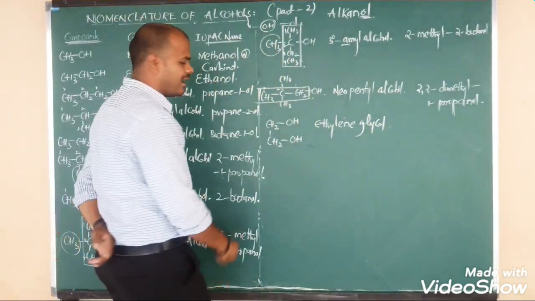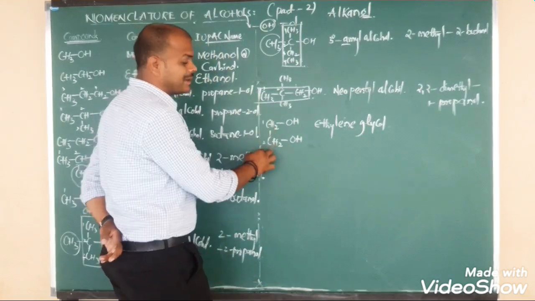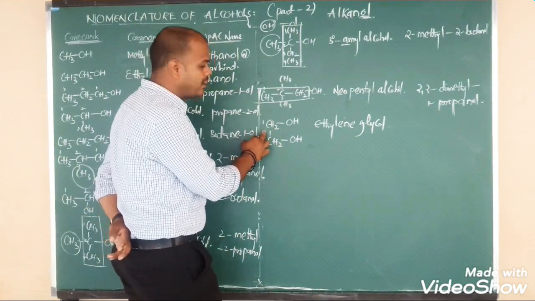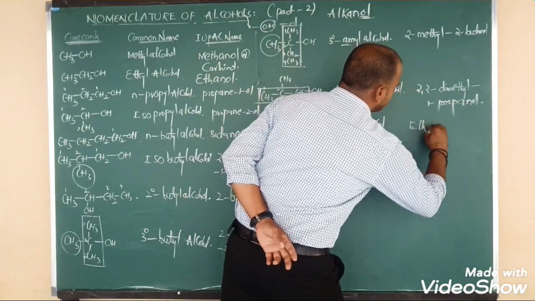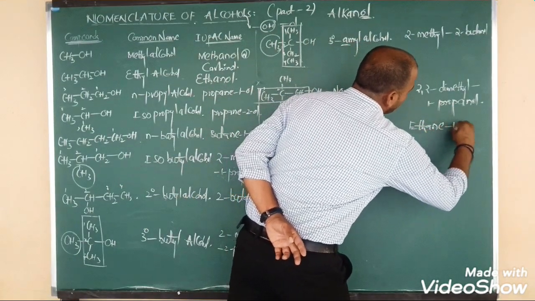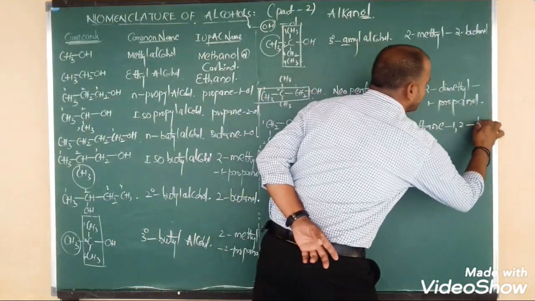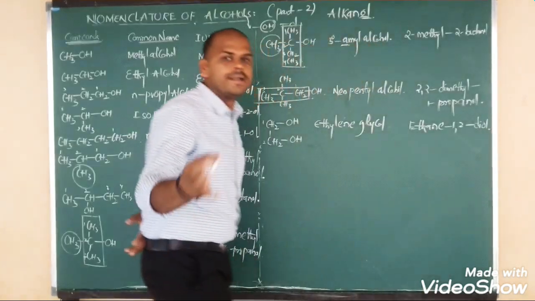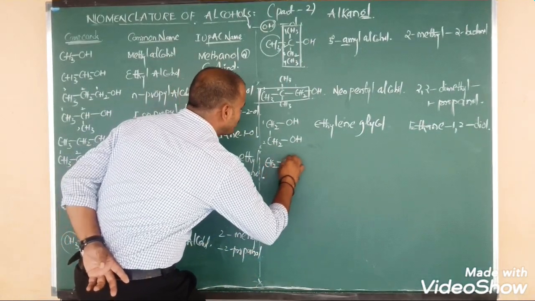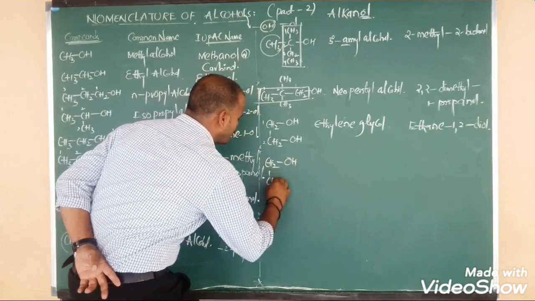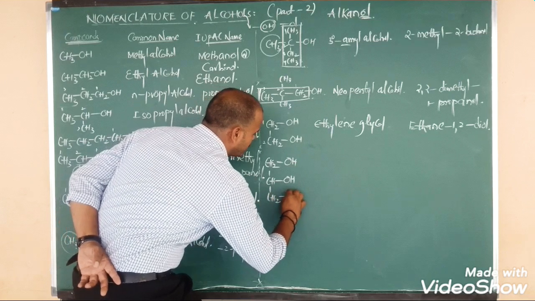So ethylene glycol, right. Root word: first carbon, second carbon, this is eth, and this is ane, ol, diol. So the IUPAC name is ethane, one position, two position, both are connected to ol. So we have to say ethane-1,2-diol. Right, better. Go for another example: CH2 bonded to OH, bonded to CH bonded to OH, bonded to CH2 bonded to OH.